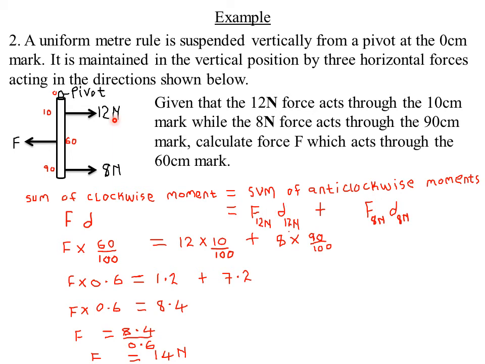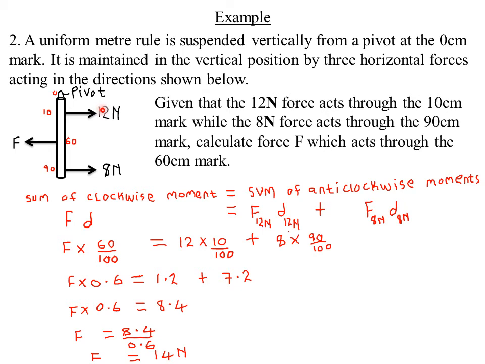So I have 2 anti-clockwise moments here, that is the 12 Newton and the 8 Newton. Because they will cause the bar to move in this particular direction, if I apply a force of 12 Newton moving in this direction, it will cause this bar to move upwards. So the upward one is representing the anti-clockwise moment. So the forces of 12 Newton and 8 Newton will represent the anti-clockwise moments. So for the sum of anti-clockwise moments, I will add all the forces which are the anti-clockwise moments.